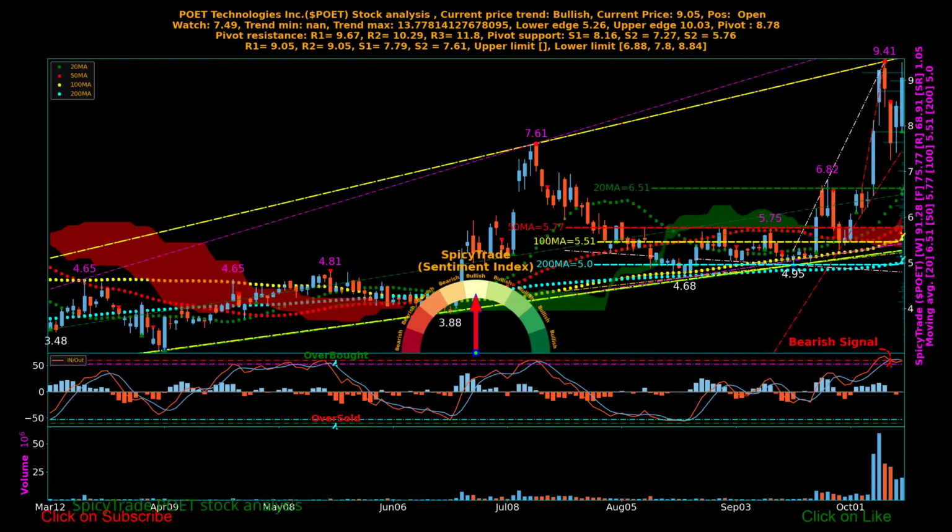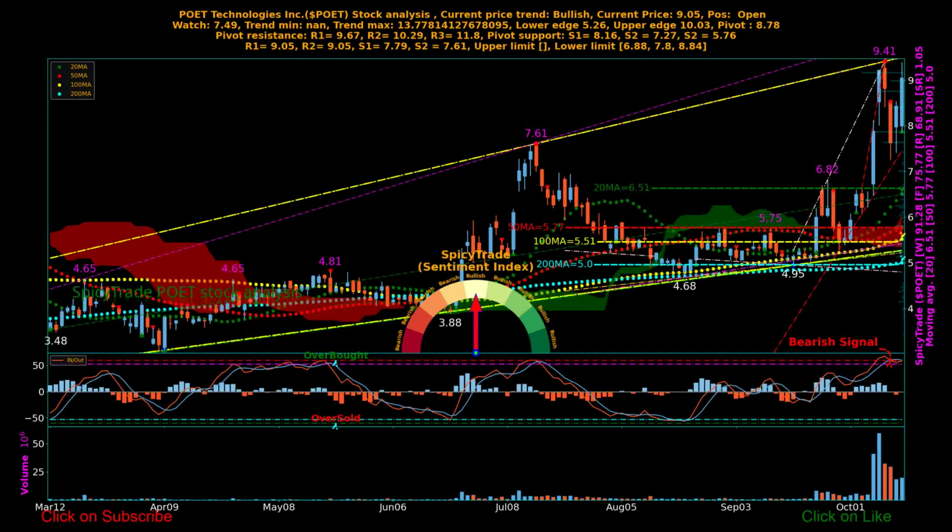For this analysis, we will check 50, 100, and 200 days moving average. Current value of 50 days moving average is 5.77. 100 days is 5.51. 200 days moving average is 5.0. Based on this model, stock is trading above major moving averages. In addition, stock is trading above 20 days moving average, which is 6.51. This may give some positive boost to stock in next few more days.